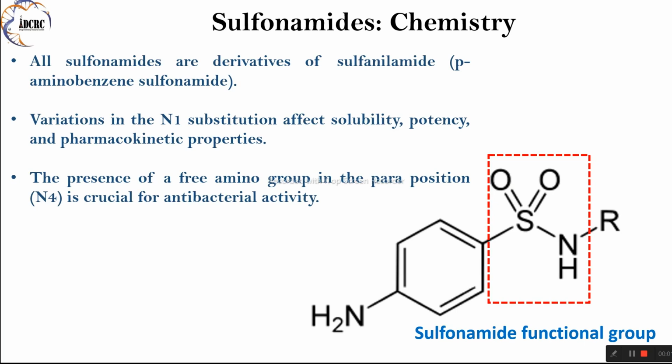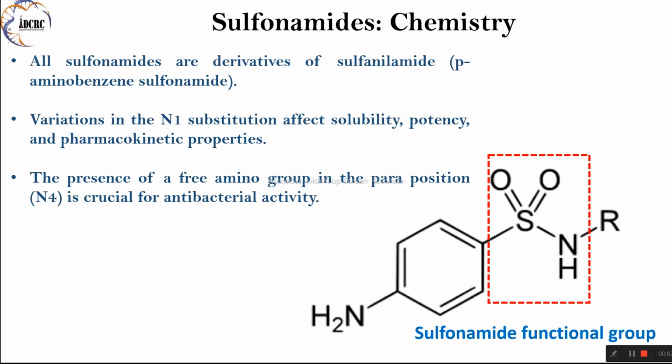Furthermore, the presence of a free amino group in the para position, N4, is essential for the antibacterial activity of sulfonamides. This amino group interacts with bacterial enzymes involved in folate synthesis, disrupting essential metabolic pathways and inhibiting bacterial growth. Thus, the integrity of the amino group at N4 is crucial for the therapeutic efficacy of sulfonamide compounds.